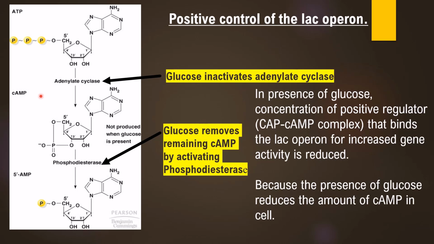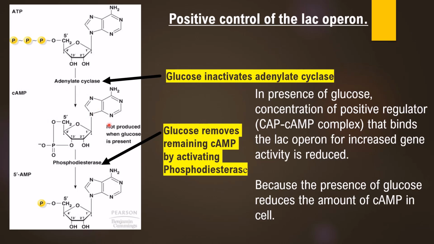When the glucose gets depleted, when the glucose amount goes on reducing, then there should be the synthesis of lac operon genes. So when glucose is reduced, the inhibition, the inactivation of the adenylate cyclase enzyme will be lifted. Now active adenylate cyclase enzyme will be available. This adenylate cyclase will then convert ATP to cyclic AMP.